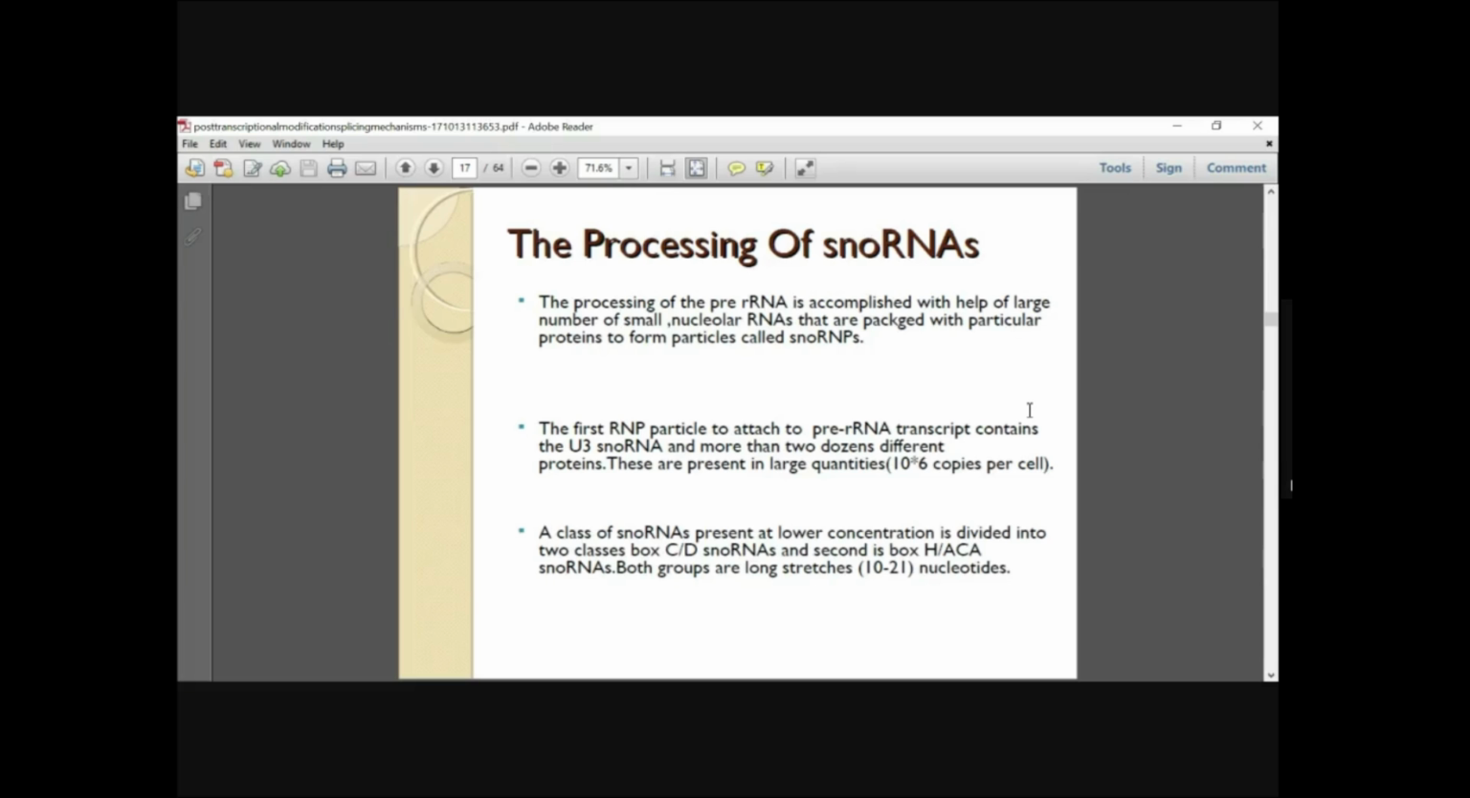So the first ribonucleoprotein particle, which is mainly attached to the pre-rRNA transcript, usually contains the uridine U3 snoRNA, and there are many different types of it. Usually the snoRNAs are present at lower concentration, and you have two classes: box C/D snoRNAs and second is box H/ACA snoRNAs. Both groups are long stretches of 10 to 21 nucleotides.